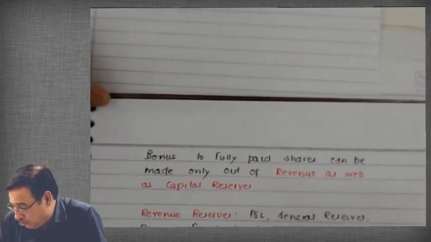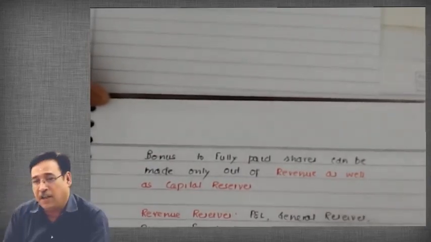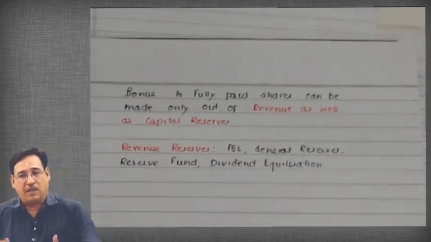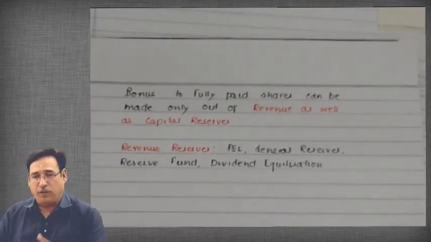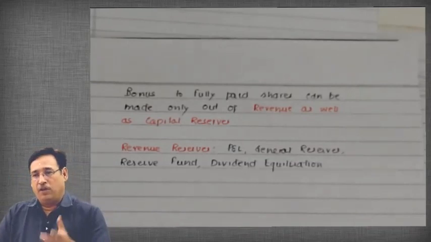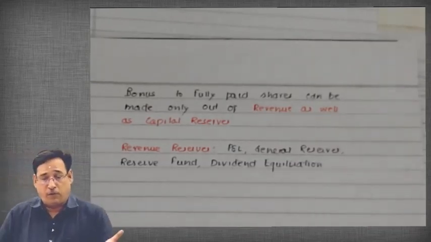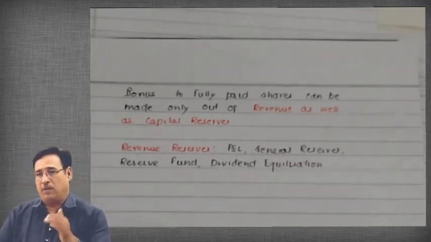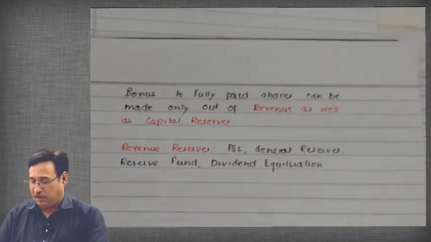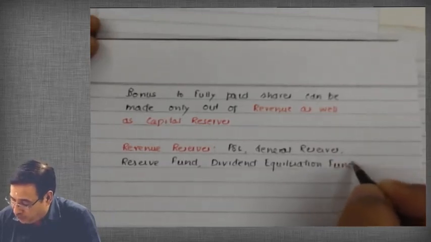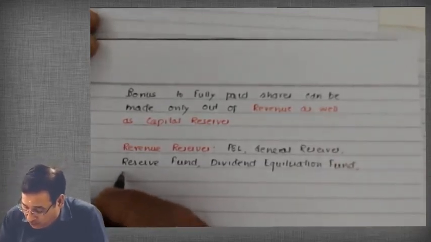Dividend equalization fund is generally created by entities so that in case there is paucity of profits, we can still pay dividend to the shareholders. The image of a company depends upon how regularly and frequently it pays dividend. As we know, dividend is payable out of profits only. So in order to play safe, entities create dividend equalization fund or reserve. Then insurance fund.